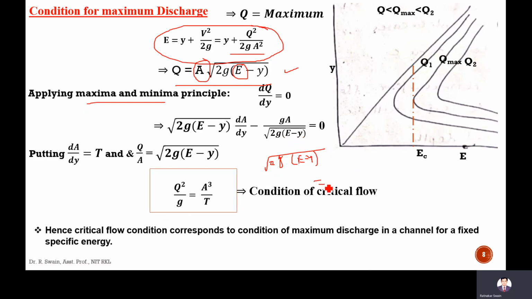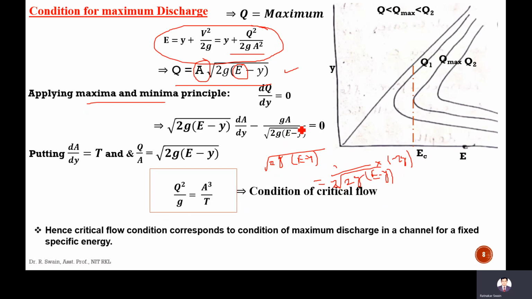Since it is to the power 1 by 2, when you differentiate, the 2 will cancel.